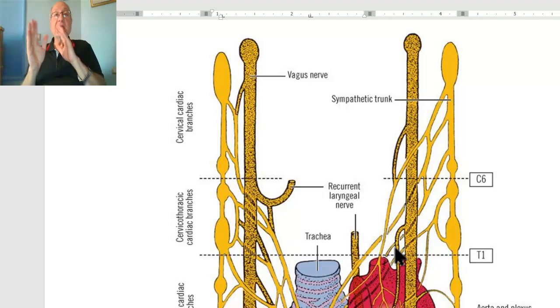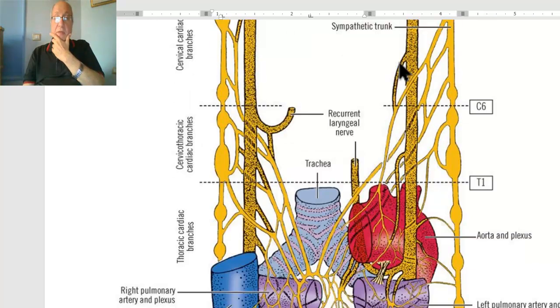In each side, there is upper and lower cervical cardiac branches of the vagi. In the thorax, this is the superior cardiac, and this is the inferior cardiac branch of left vagus, and the same on the right side.